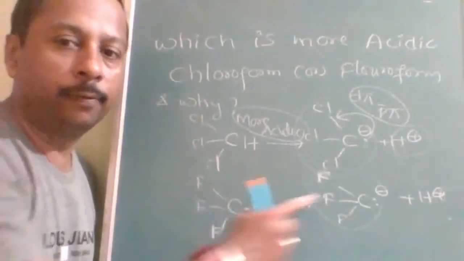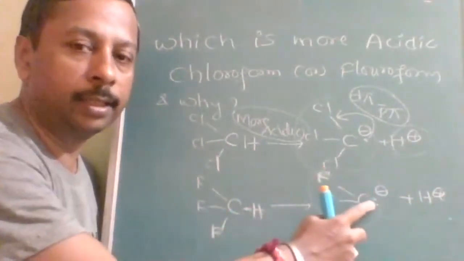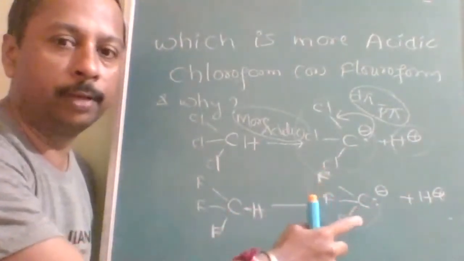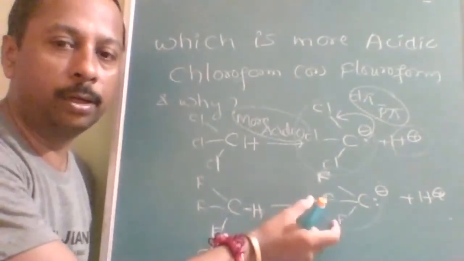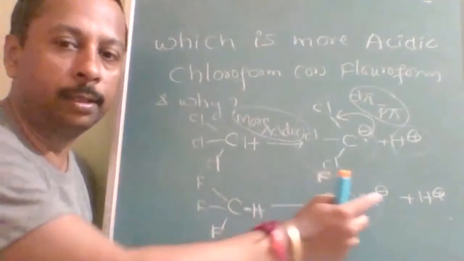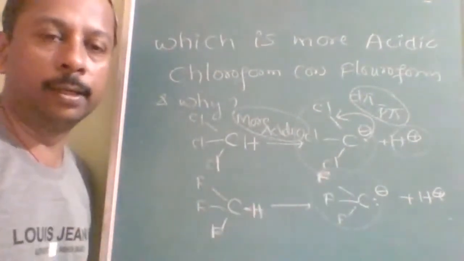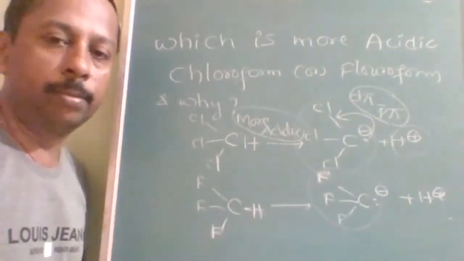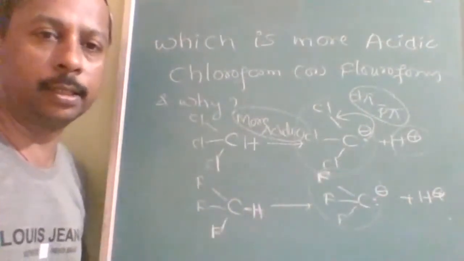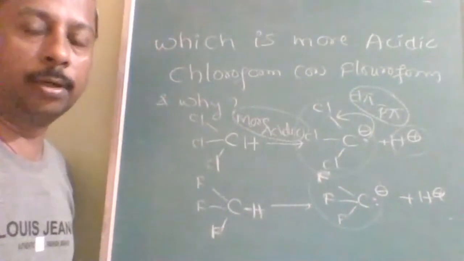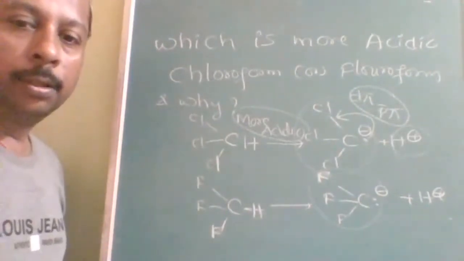But if fluoroform loses H plus, the resulting carbanion will be unstable, because fluorine is already more repelling, a small atom, more repulsion, and one more lone pair is generated. So that decreases the stability. So it doesn't want to lose this H plus. So less acidic strength. Okay. Is this clear to all of you? Is this clear?